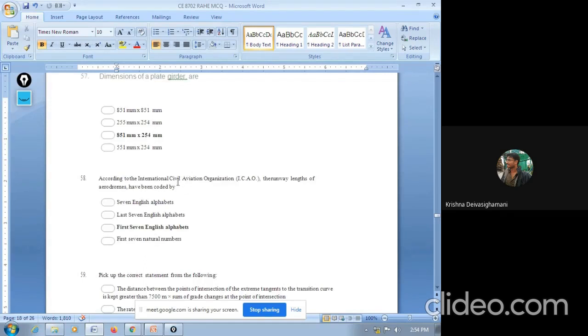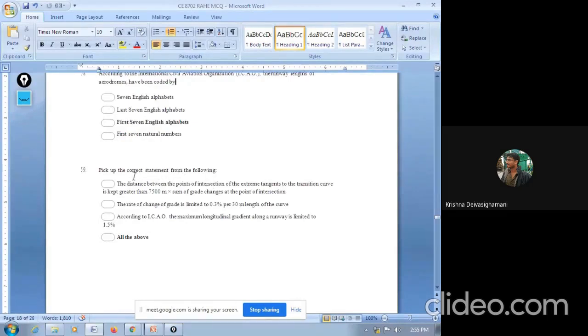Next question. According to the International Civil Aviation Organization (ICAO), the runway length of aerodromes is coded by 7 English alphabets last, 7 English alphabets first, or first 7 natural numbers. So the answer is the first 7 English alphabets. The length of runway is generally coded using the first 7 English alphabets.